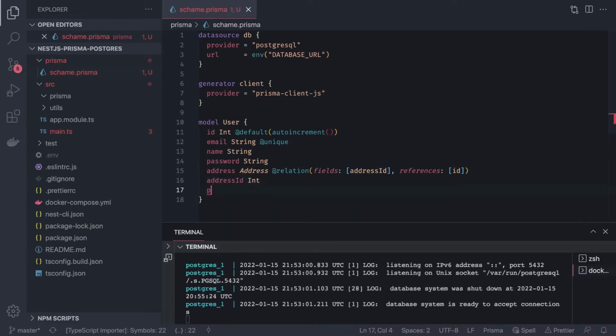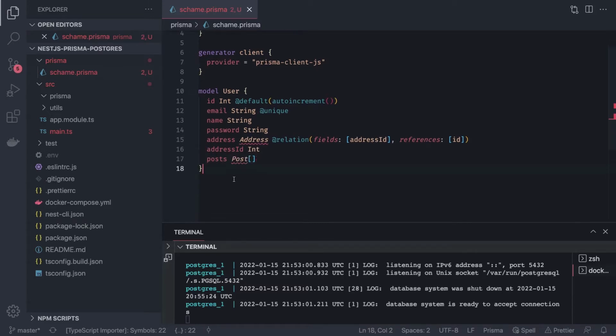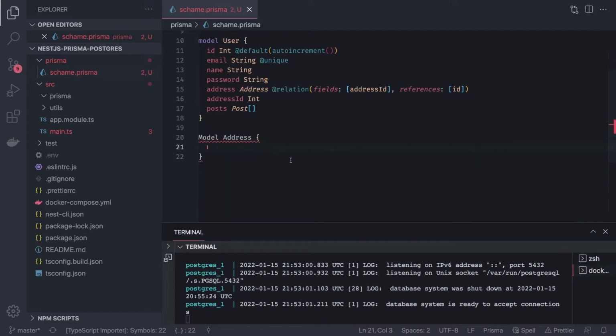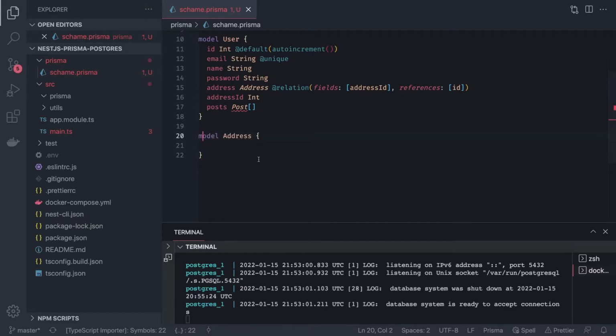Then we have another thing, posts, which will be of type Post array. Now we can define the Address model. Inside the Address schema we will have id, name, street, city, state, or country, that should be good.